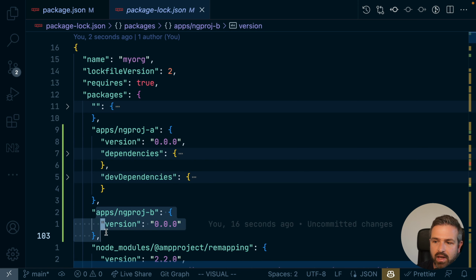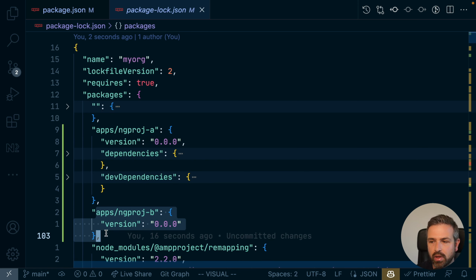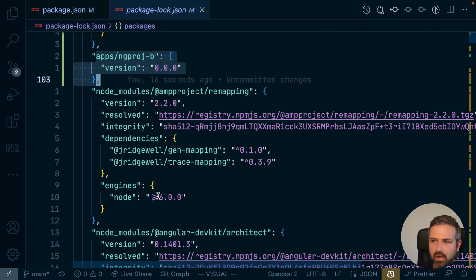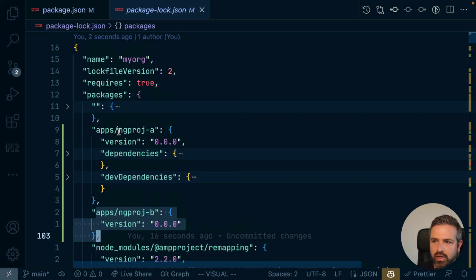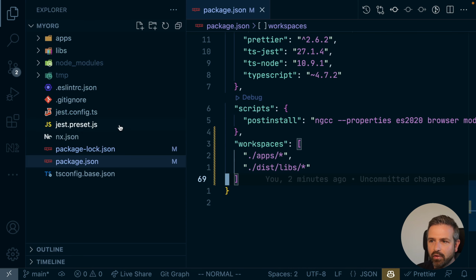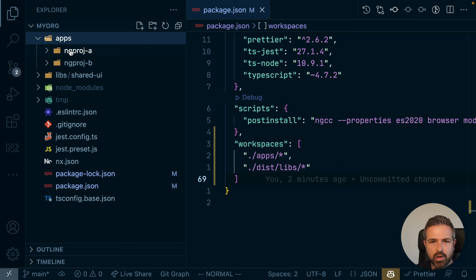Our project B doesn't have any because we already moved them to the root level. So there's no difference there. And then there's further node module-based packages that are linked in the package.json. So with that, we have already set up the main prerequisites of being able now to reuse and link that shared UI library and import it in our ng project A.